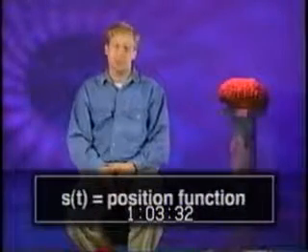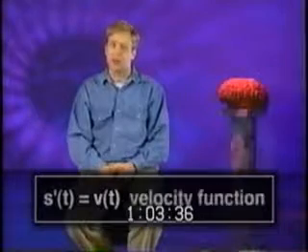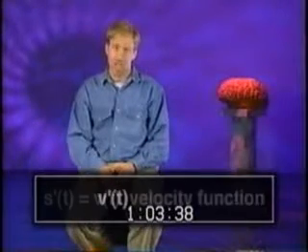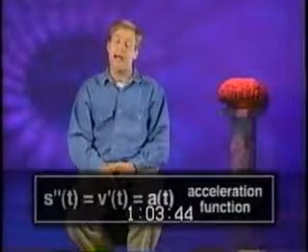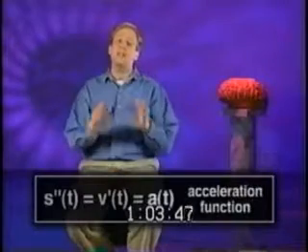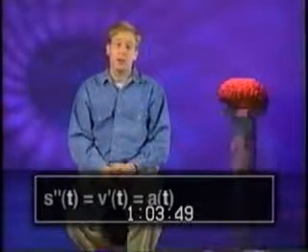Okay, so one more time. S of t is the position function. The derivative of s of t equals v of t, or the velocity function. And the derivative of v of t, which is also the second derivative of s of t, is the acceleration function, a of t.